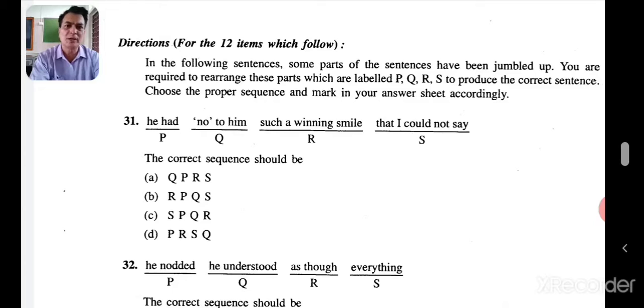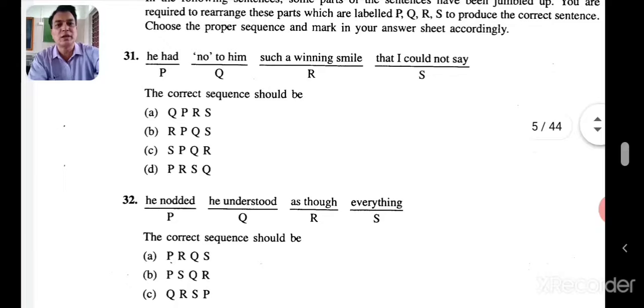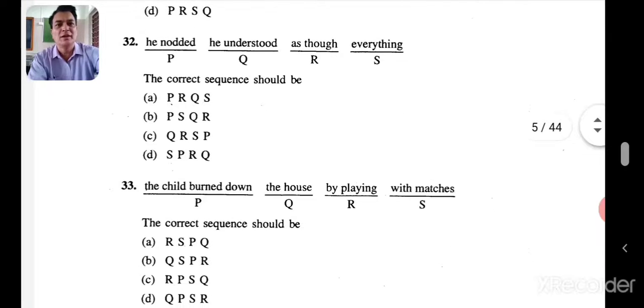So what will the answer be? He had. Look for the subject there. He had such a winning smile. PR. That I could not say. PRSQ. Where is the answer? D is the answer. So the answer is D, PRSQ. Right? Now let's go to the next one. In a similar way he tried. He nodded or he understood. Start with that.